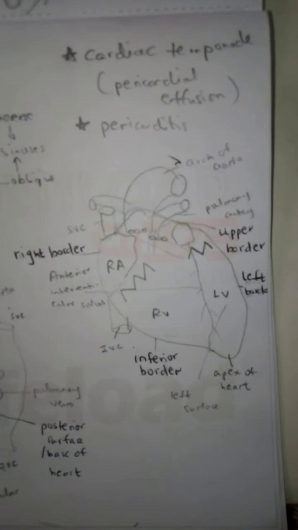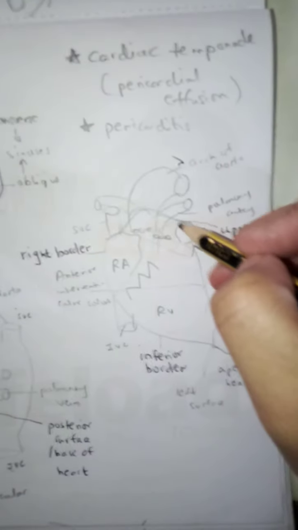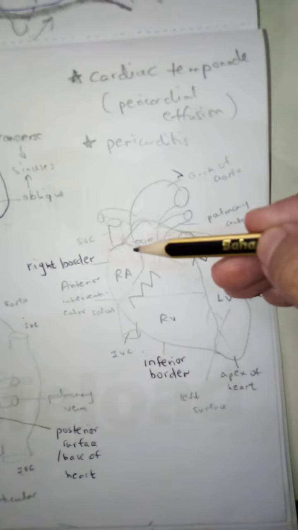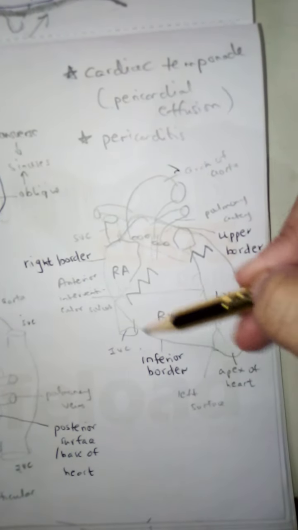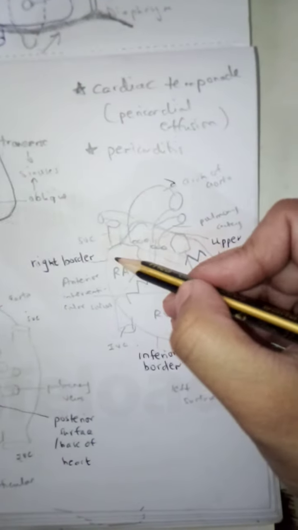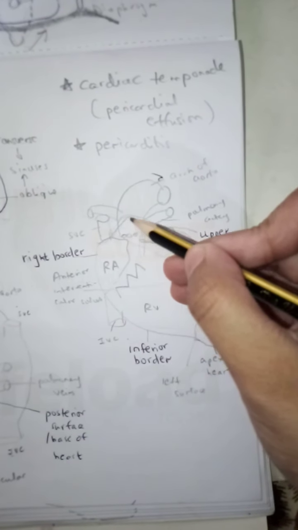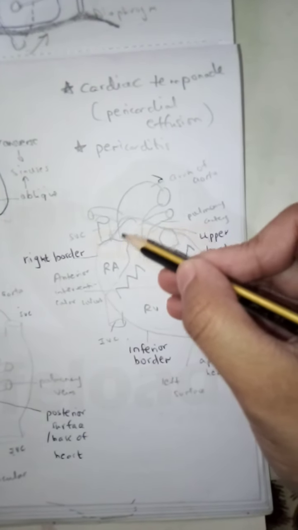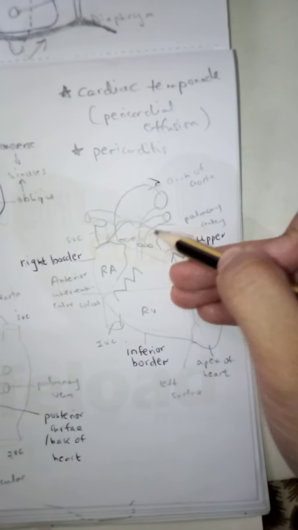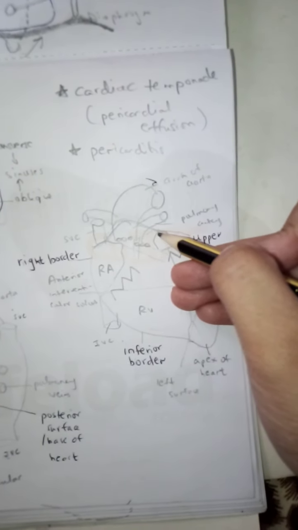Now, the heart has 4 borders. First we see the chambers. There is the right atrium, right ventricle, the left atrium that is posterior, and then your left ventricle. These are the 4 chambers. Then there is the upper border, this one. The upper border is formed by the right atrium and some part of the left atrium that is mostly posterior but some part lies anteriorly.